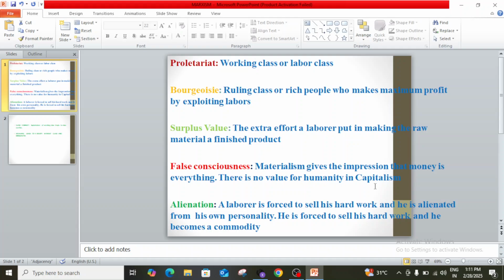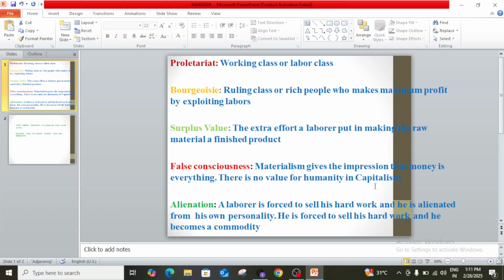They decide the ruling of a country, and they control the literature and art in a society, but they enjoy all this by the exploitation of working people.